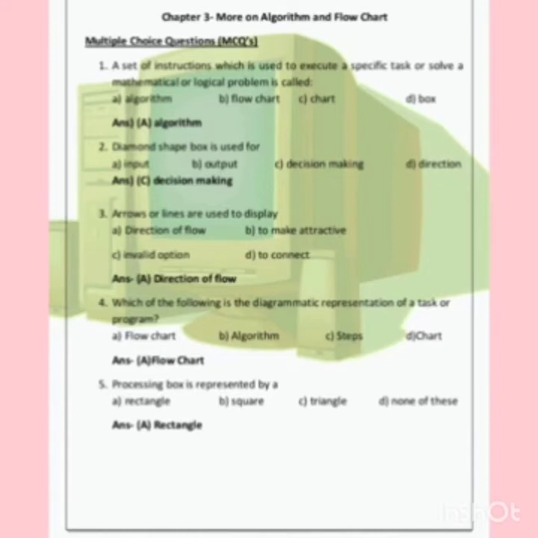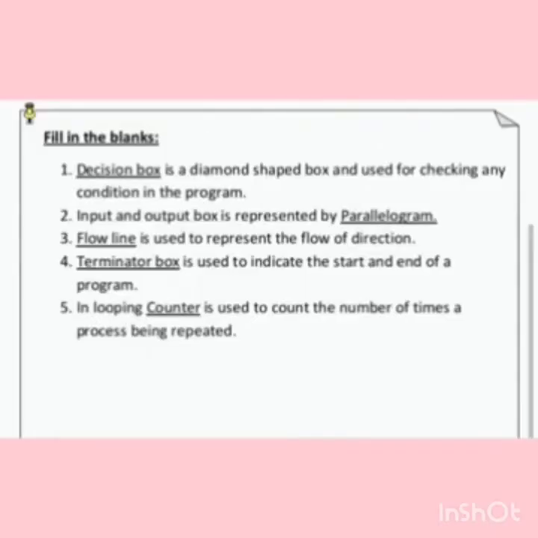Second is, diamond shaped box is used for. It is used for decision making. Third is, arrows or lines are used to display directions of flow. Fourth is, which of the following is the diagrammatic representation of a task or a program? This is called flow chart. Fifth is, processing box is represented by a rectangle.